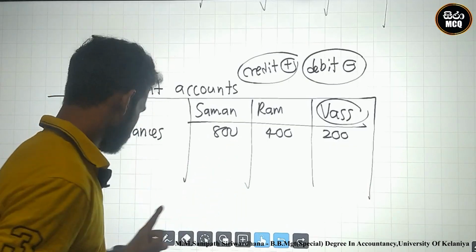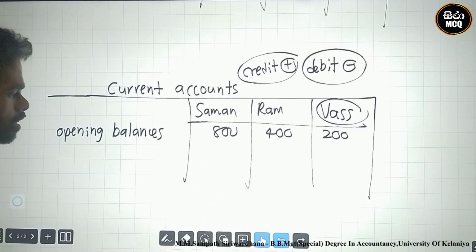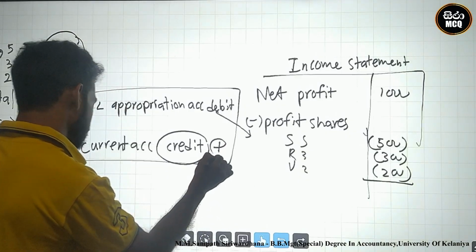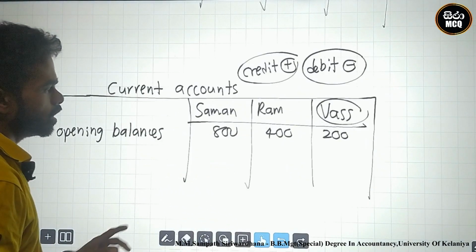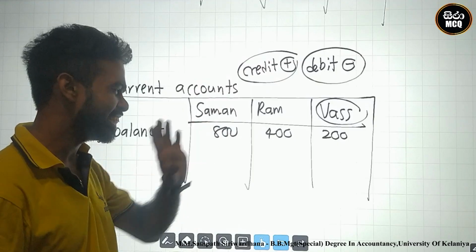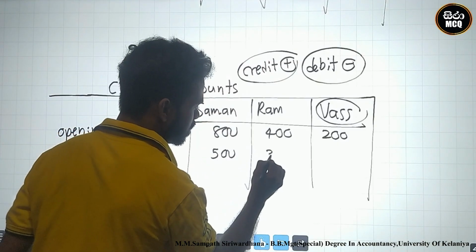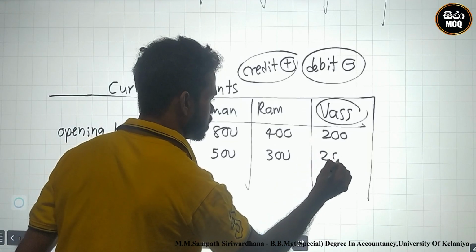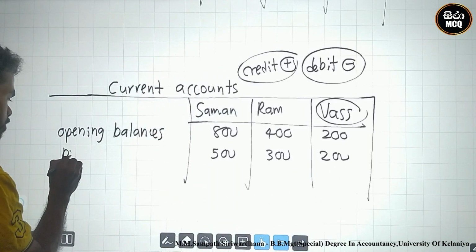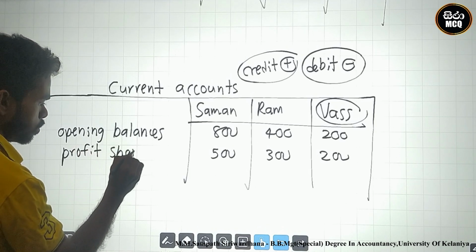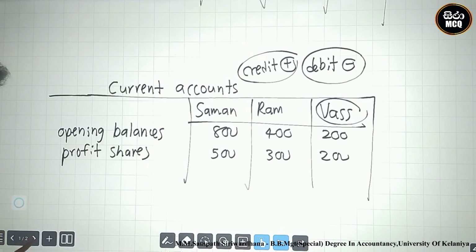Current account credit, see this? You must add to current accounts. Why? Current accounts are credit. Okay. Add what? The profit shares: 500, 300 and 200. These are the steps.